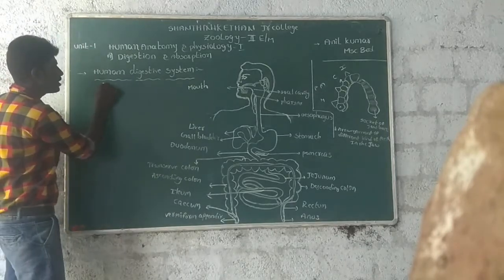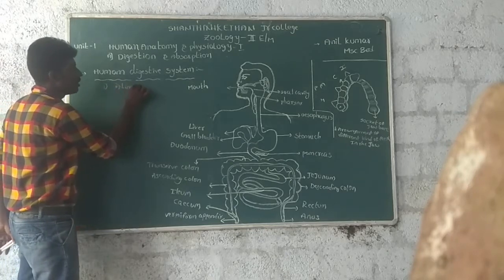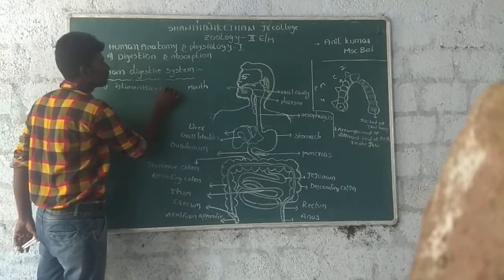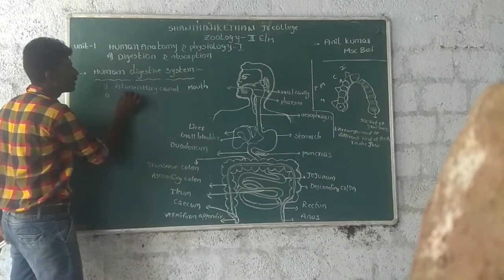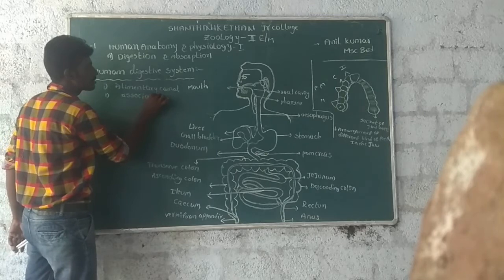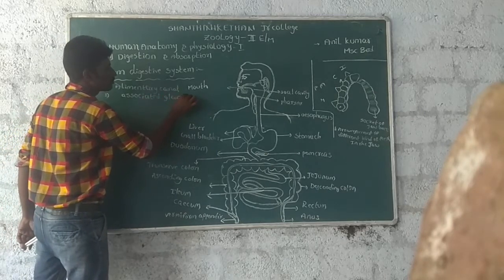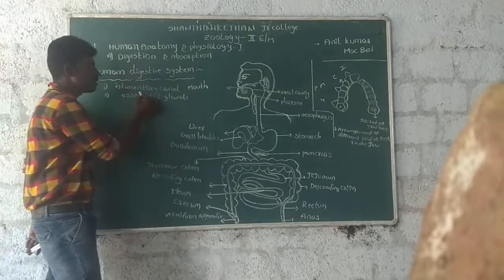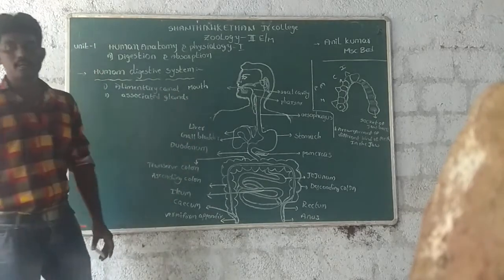The first one is the alimentary canal, and the second one is associated glands.